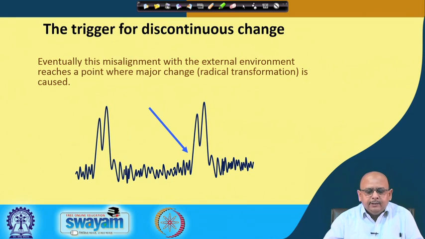So, you need to identify what are the external triggers, so that you go for some kind of radical or transformational changes. So, when there is a misalignment with the external environment, then there is a major trigger, then you go for a transformational change. But the important thing here is that you should be able to identify this misalignment, where it is, so that you are able to bring about a radical transformation.